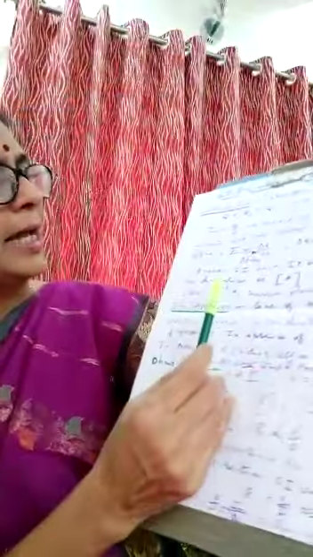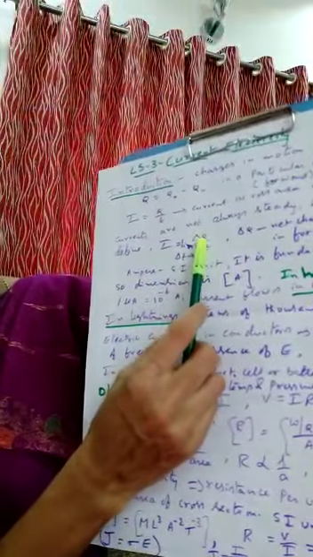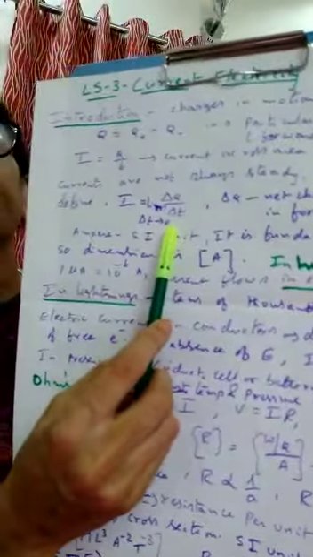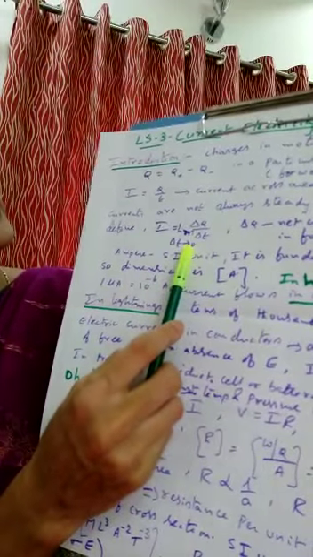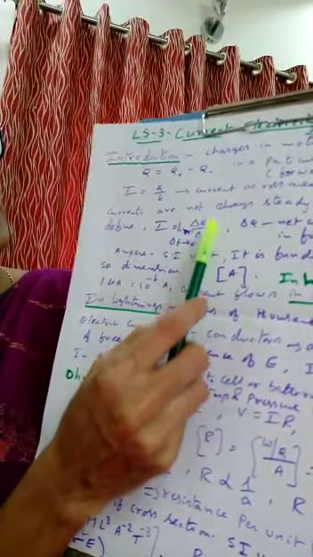If delta T tends to 0, maximum charge is flowing, so maximum current is flowing here. So we can represent that the current I is given by the limit of delta Q by delta T, where delta T tends to 0, that is nothing but I is equal to Q by T. Generally, delta Q is the net charge flowing in the forward direction here, and the SI unit of current is ampere.